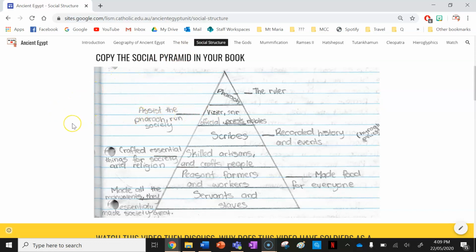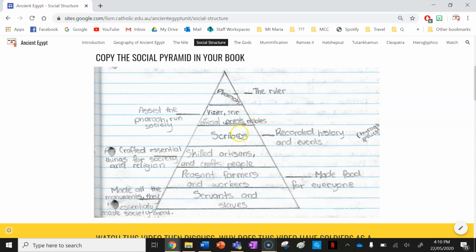Next level down, guys, you have the nobles, the priests, the senior officials, and the advisors to the pharaoh. They help the pharaoh run society. The advisors would give the pharaoh advice. You'd have your senior officials who were in charge of things like the armies and the soldiers and taxes. And they would all help the pharaoh run society. Priests were also really important on this level because the ancient Egyptians were so closely linked to their religion, and so priests were held in really high regard in society and were quite close to the pharaoh as well. And then you had your nobles who were quite often related to the pharaoh in one shape or form as well.